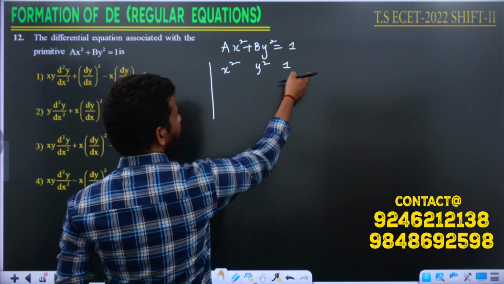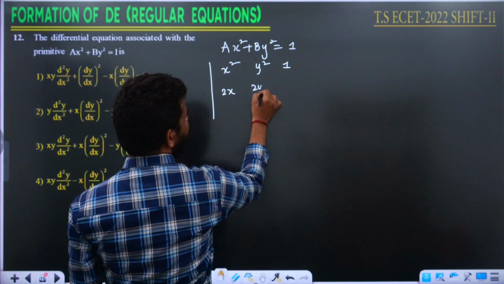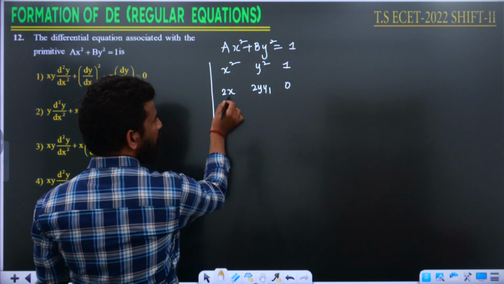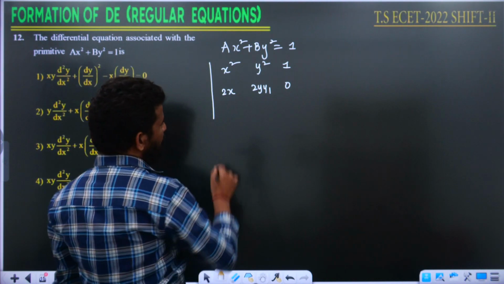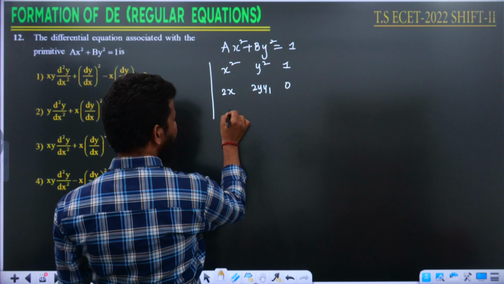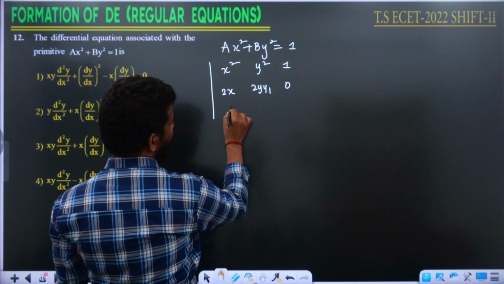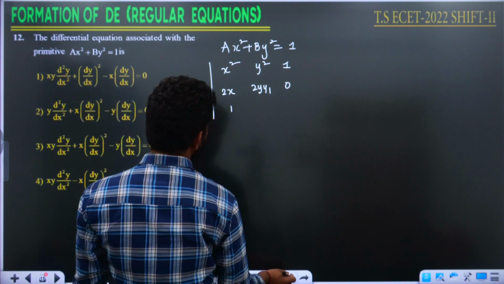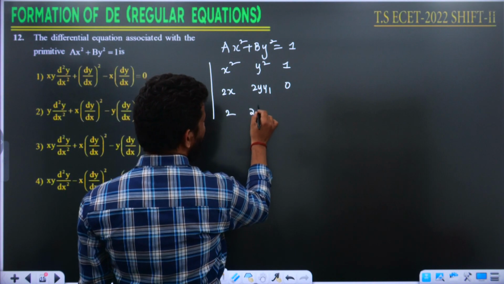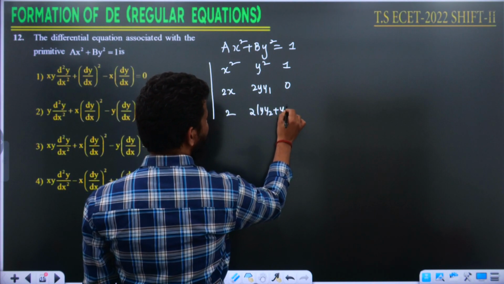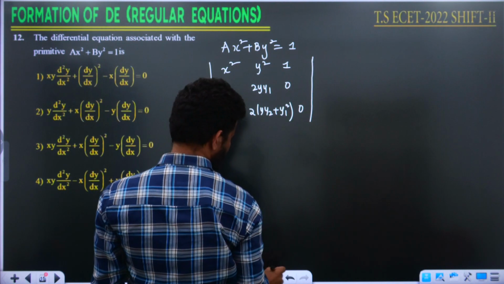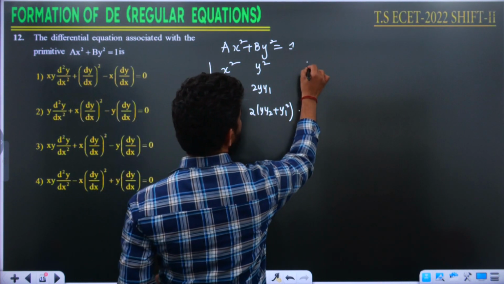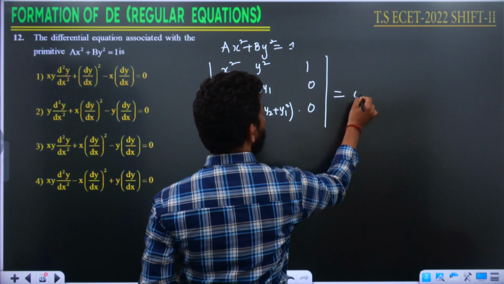Let me differentiate the entire row. Then it is going to be 2x, 2y, y1. The derivative of 1 is 0. If I take 2 outside, that will be 0. You can bring it outside. The derivative of x will be 1. Otherwise, you can write 2 also, no issues. If you differentiate this, you are going to get a 2. If you differentiate this, 2 of y into y2 plus y1 square, and the differentiation of 0 is 0. Let me write this clearly. That is 1, 0, 0. Modulus is equal to 0.